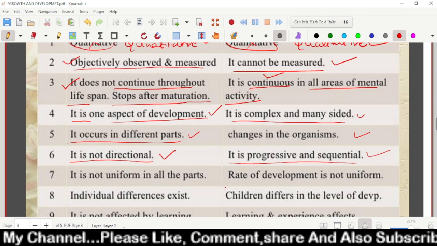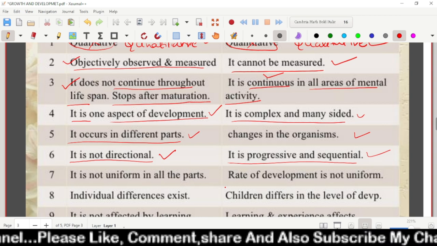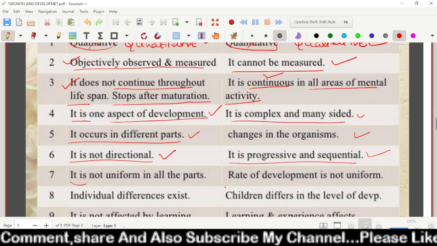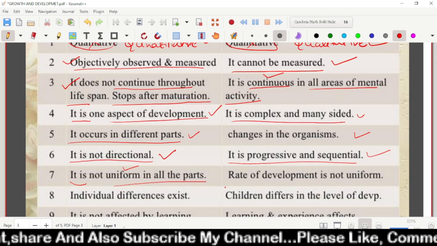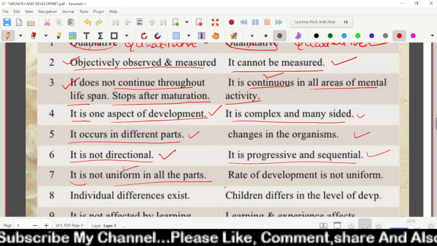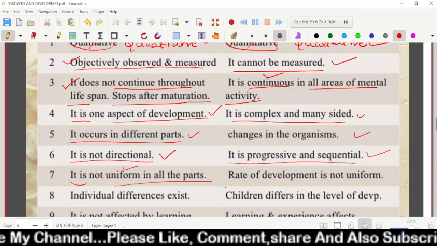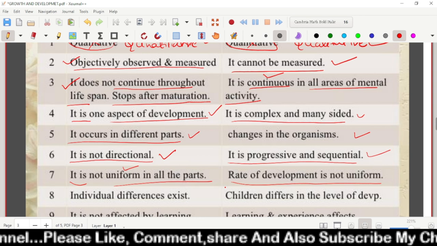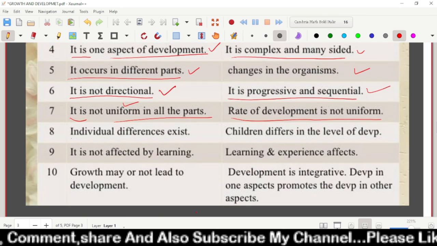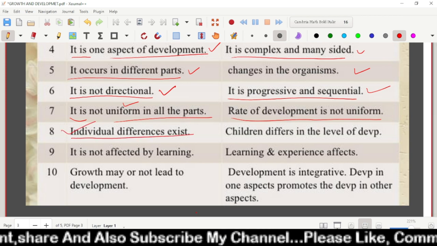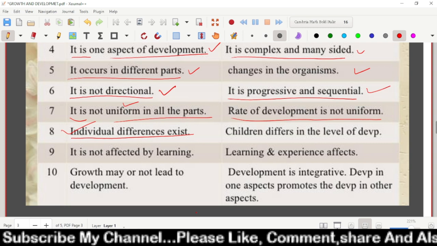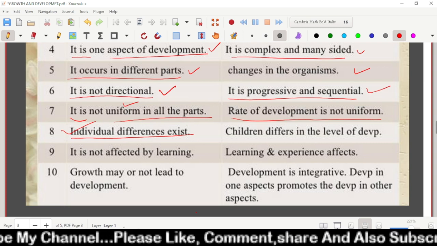We can see the progress of the student, and it is sequential: step by step development takes place. Growth is not uniform in all the parts. Uniform means it is not the same. The rate of development is not uniform here either. The individual differences exist in growth. For example, you might have seen two boys in the class, one tall and one short.